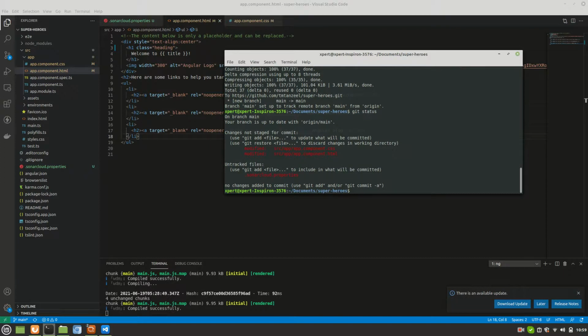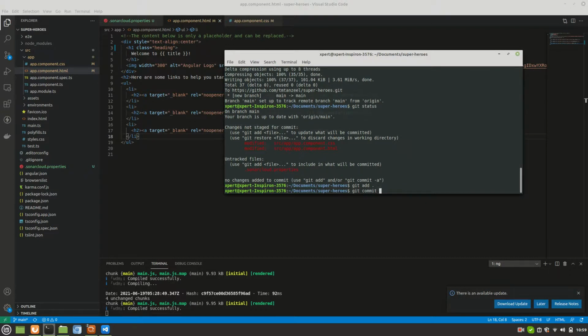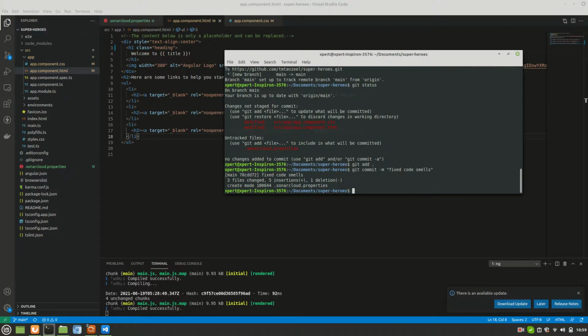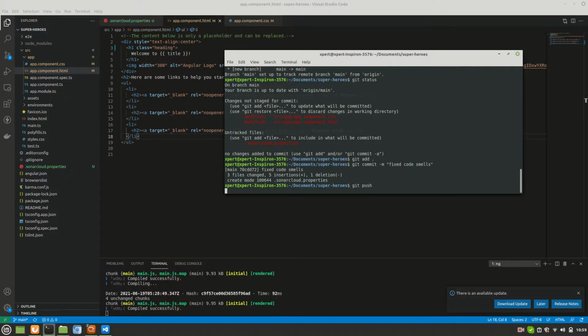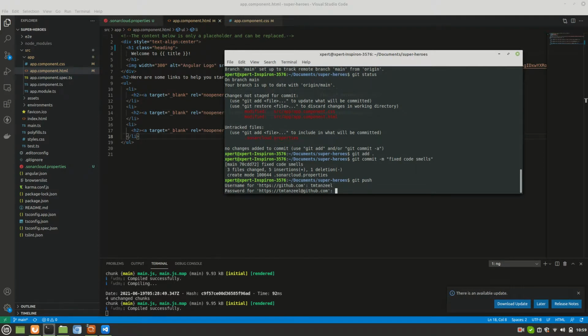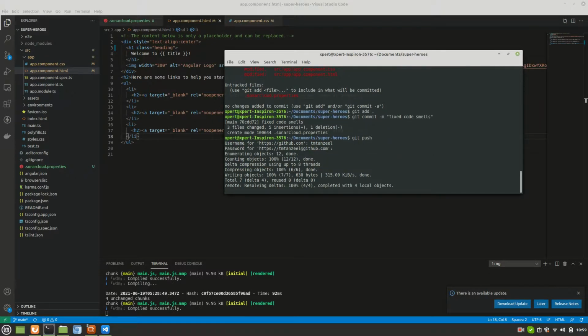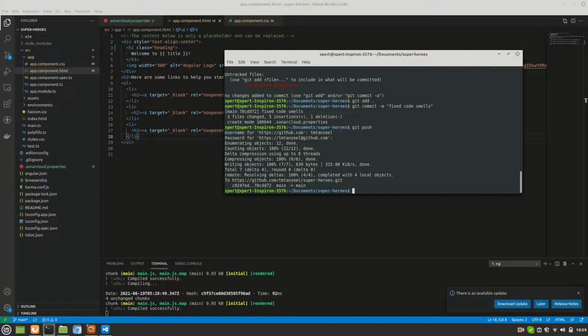Now let's just push the code. Git status, git add, git commit with the message fix code smells, git push. The code has been pushed.